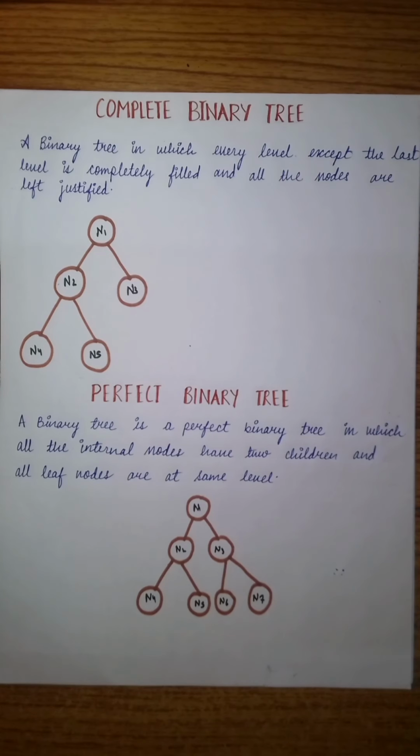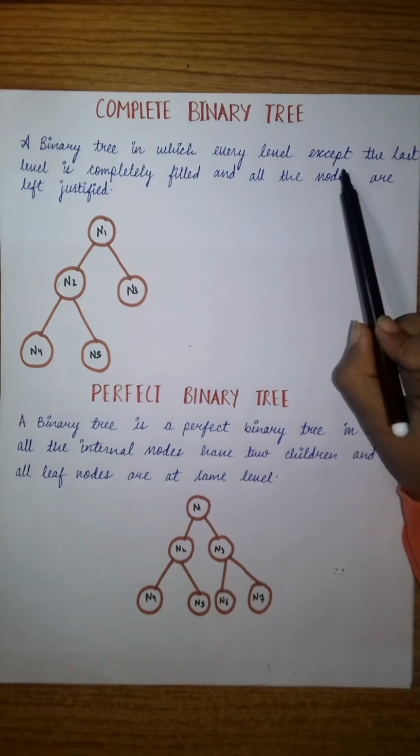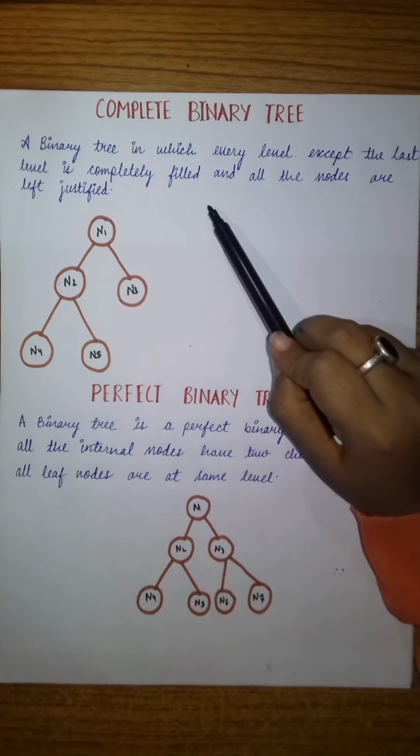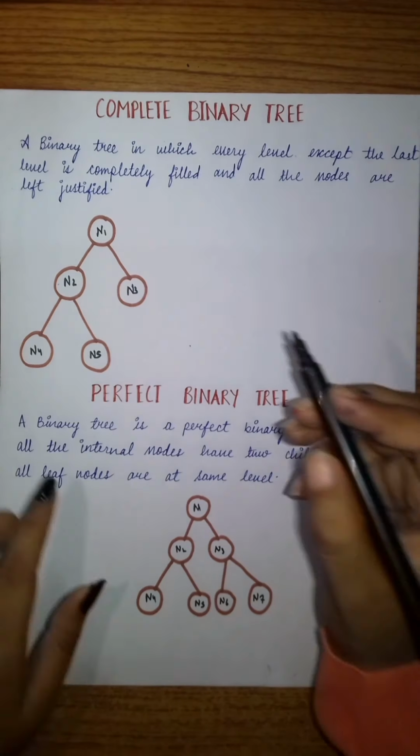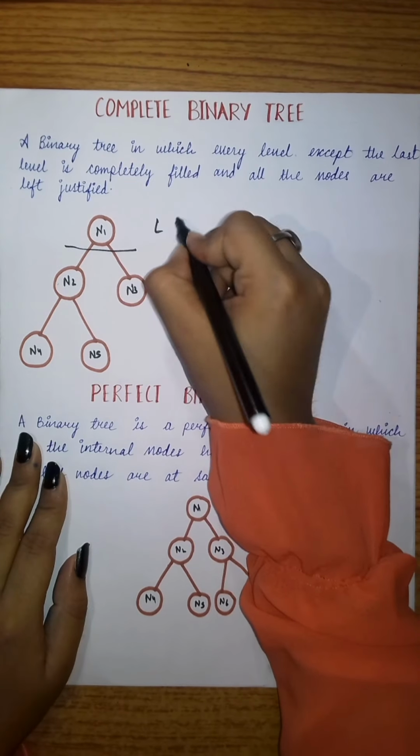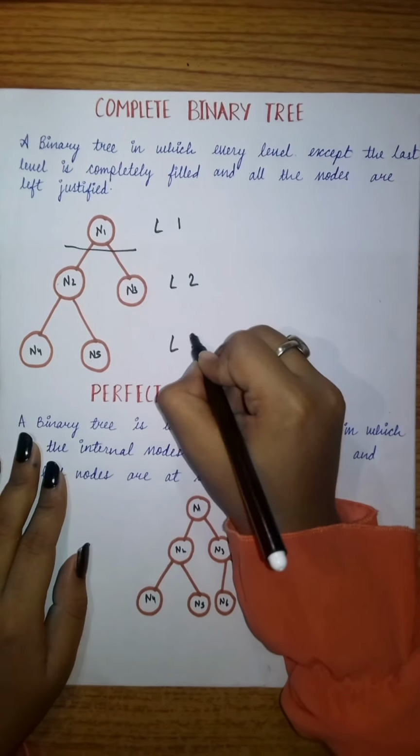Remember, this is very important. Now we will see the complete binary tree. What is a complete binary tree? A binary tree in which every level except the last level is completely filled and all the nodes are left justified. This is level 1, this is level 2 and level 3.